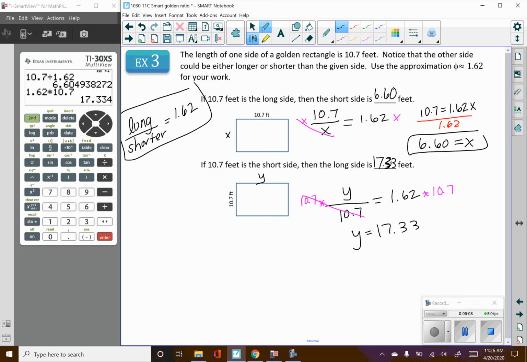There we go. So a kind of shortcut, if you don't want to set up these equations every time, is that if you're looking for the shorter side, you divide by the golden ratio. If you're looking for the longer side, then you multiply by the golden ratio. So you can use that idea as you're doing your homework. I think you'll do several of these on the homework assignment.